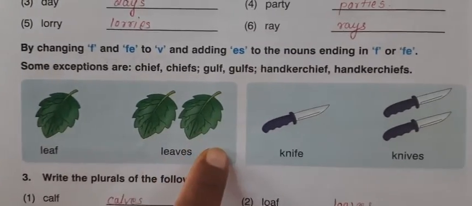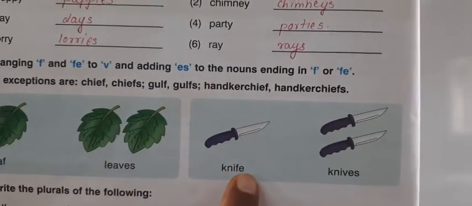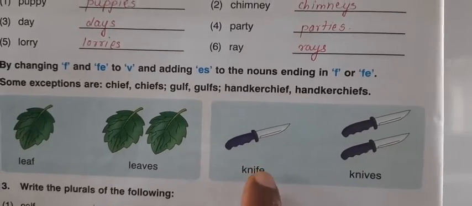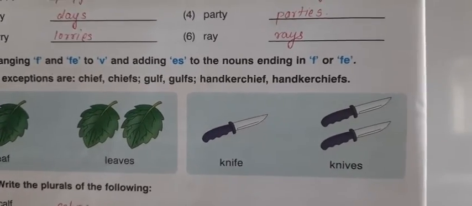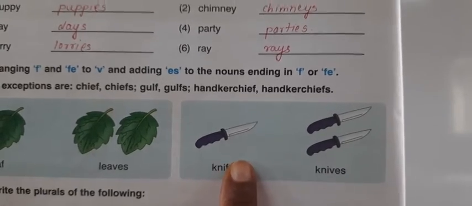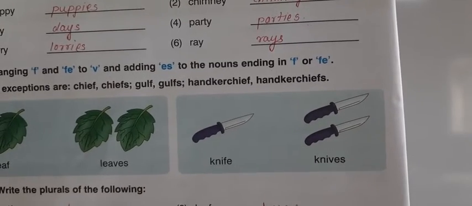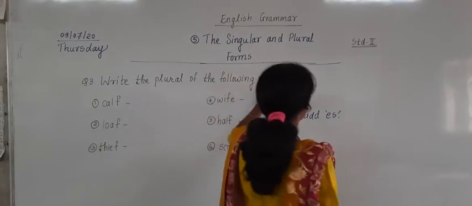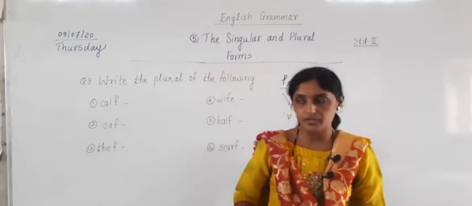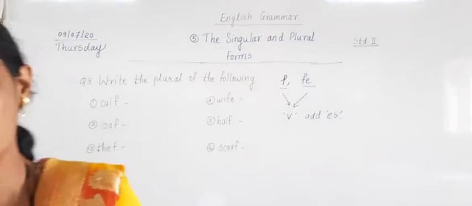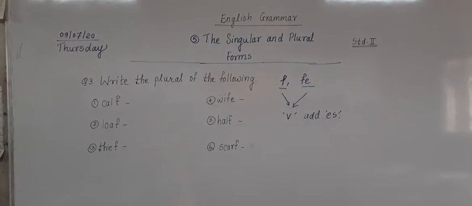One leaf, many leaves. The second example given here is knife, K-N-I-F-E. Now fe we have to remove, and instead of fe we have to write v, and add es in front. Understood? And some examples are given on the board. Those examples are of the same rule: the words are ending with f and fe.